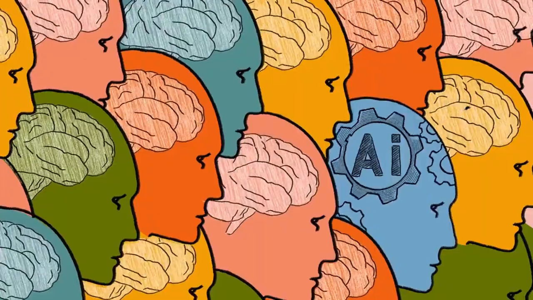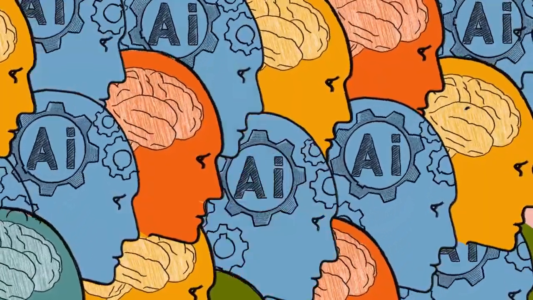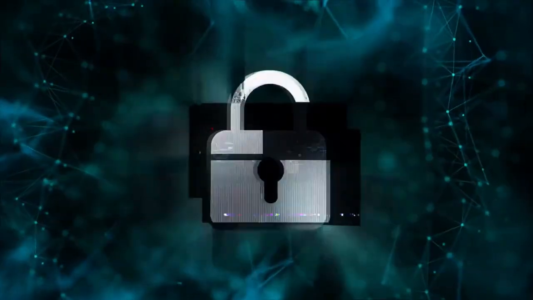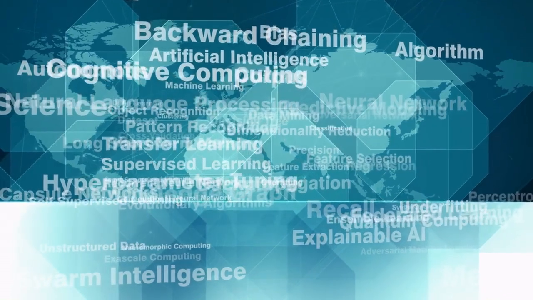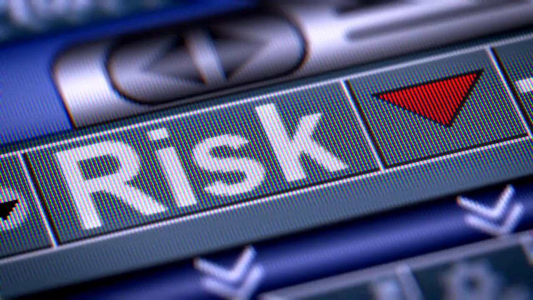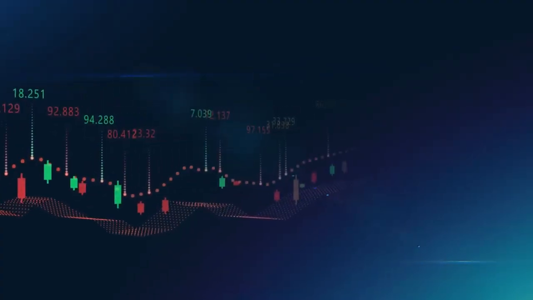Data privacy. Financial AI uses large amounts of data, which raises concerns about data privacy. Algorithmic bias. Financial AI algorithms can be biased, which can lead to unfair or discriminatory outcomes. Systemic risk. The use of financial AI could increase systemic risk in the financial system.